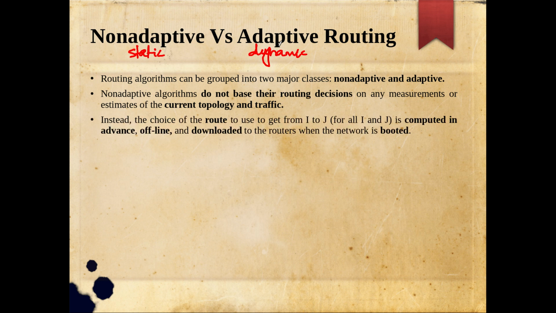So the non-adaptive one is not ready to adjust to the changes. Instead, the choice of route to use, say from node I to node J, for all pairs of routers I and J, is computed in advance, offline, and downloaded to the routers when the network is booted. So this decision making happens at the beginning.